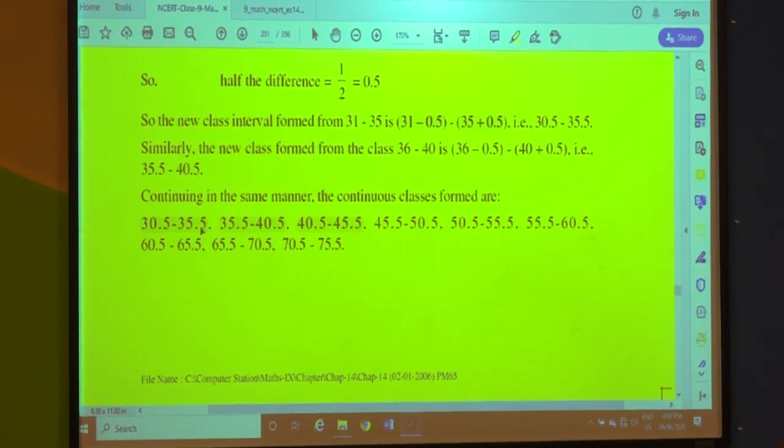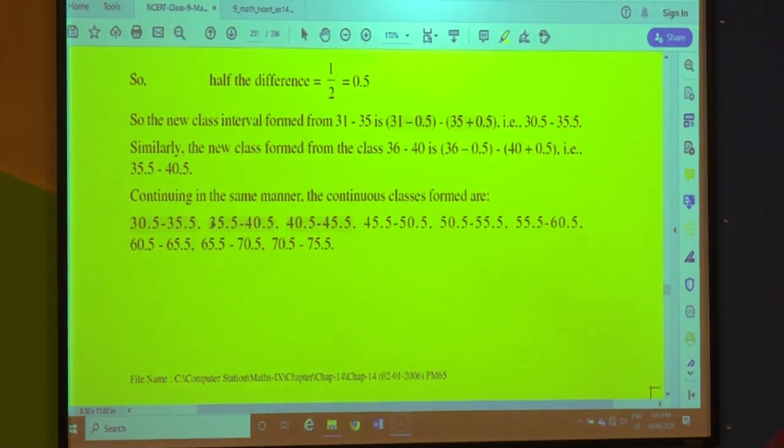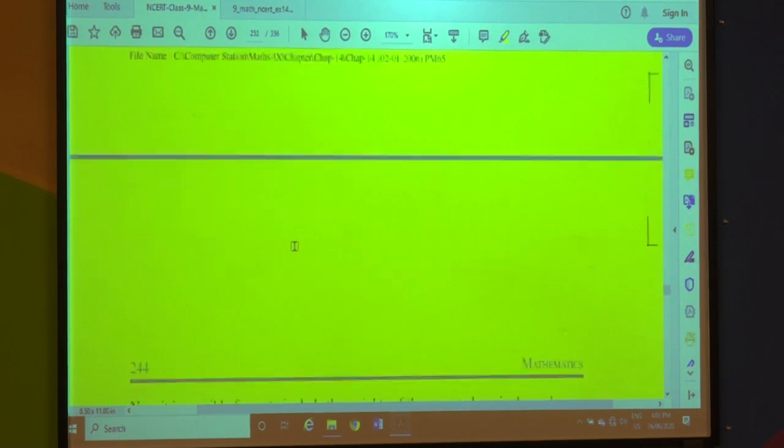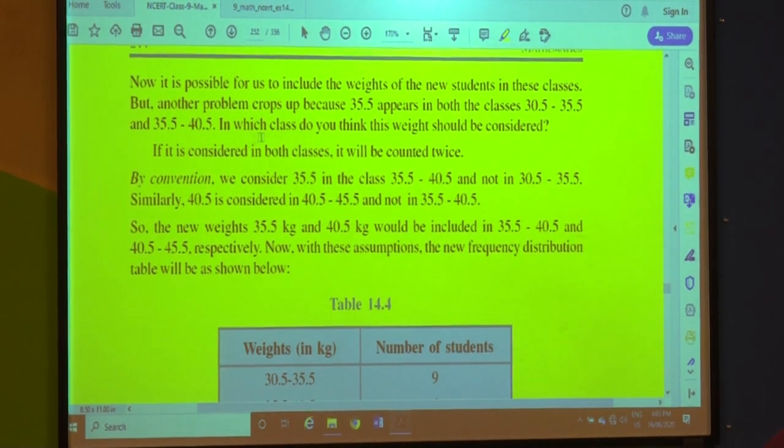35.5 is the upper limit of the first class interval, and 35.5 to 40.5 means 35.5 is the lower limit in the second class interval. Here the values are repeated, 35.5 again 35.5, and lastly 70.5, 70.5. I hope you have understood what I wanted to say. So now our problem is solved. Now it is possible for us to include the weights of new students in these classes.